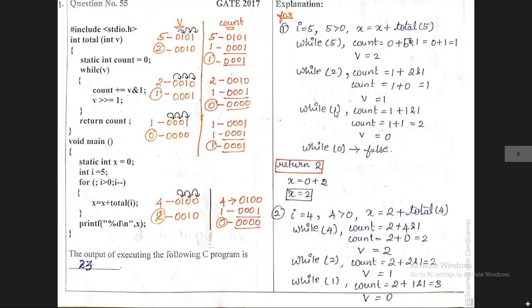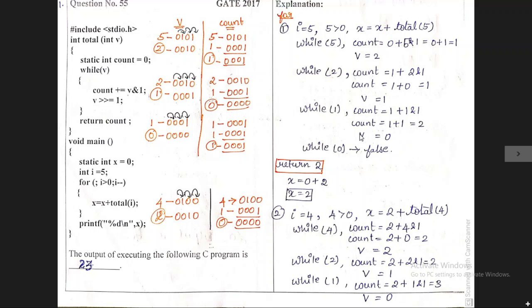Inside the while function we have two statements. Count is equal to 1 plus 1 ampersand 1, and 1 ampersand 1 gets the value 1, and count equals 1 plus 1 equals 2.